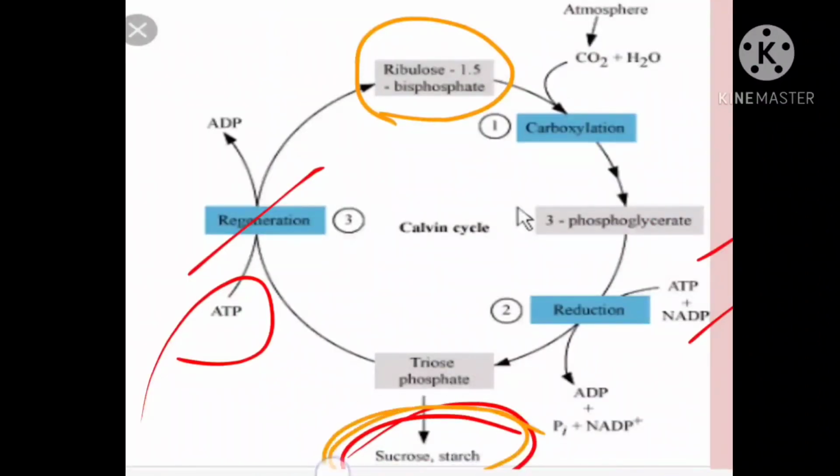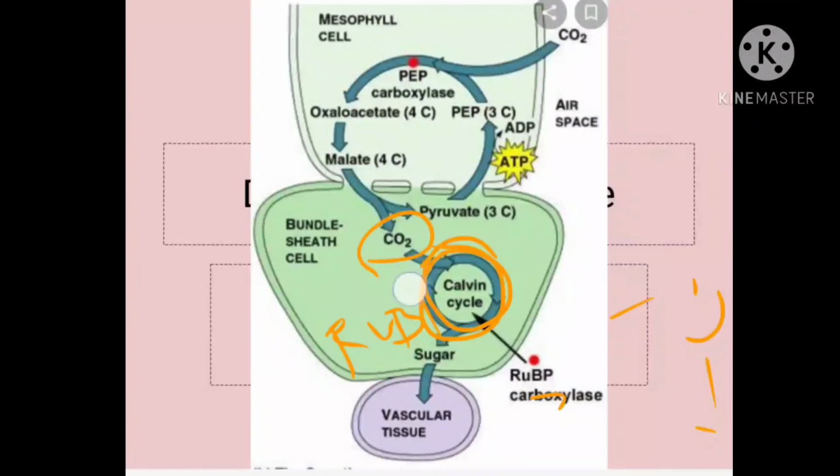So when this carbon dioxide which is reaching the bundle sheath cell enters into the Calvin cycle, what are they producing? They are producing the sugar or starch. So here also what is produced? In C4 plants also food is produced, that too in huge amount. Okay. So here what is happening? In the Calvin cycle, sugar or starch is produced.